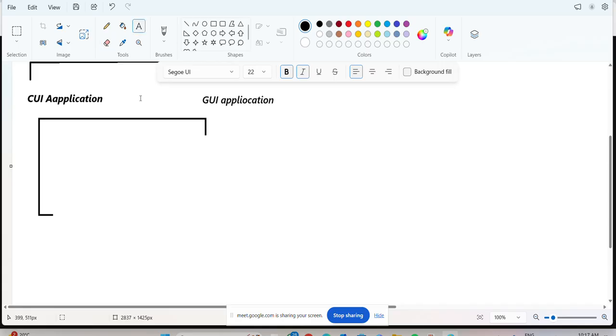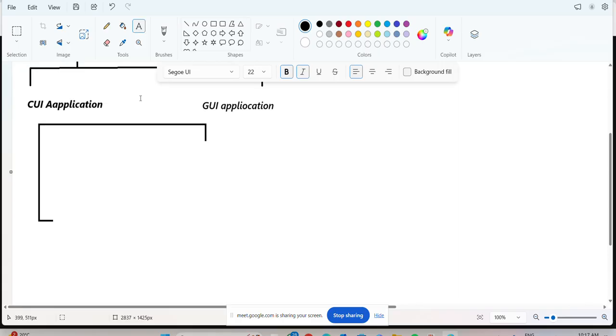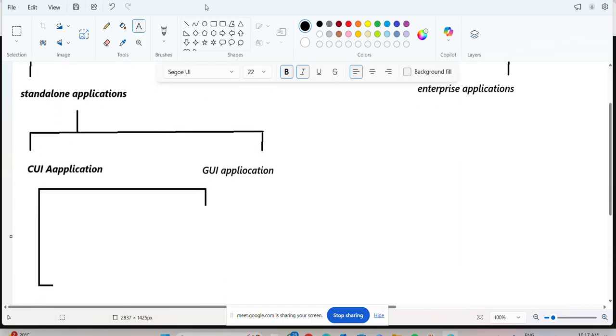Now observe very clearly. For example, I want to write one Java code. In this case I want to write one Java code. For example, here I am writing one Java code.